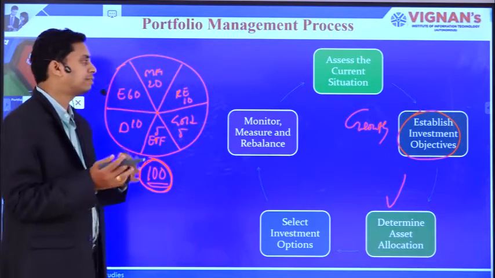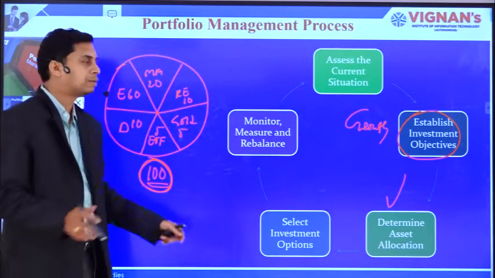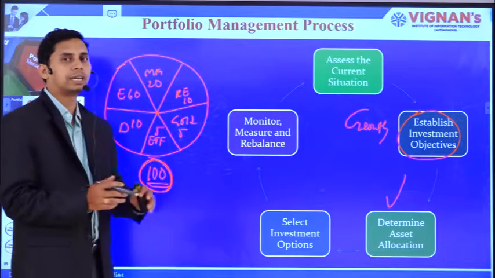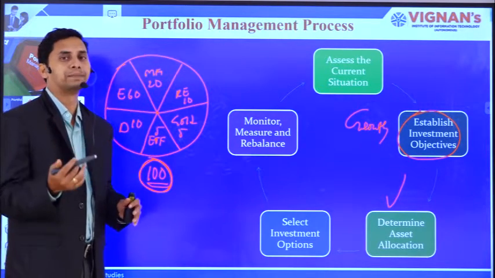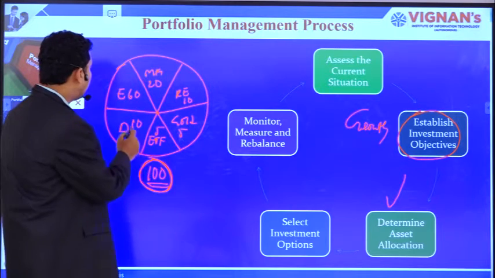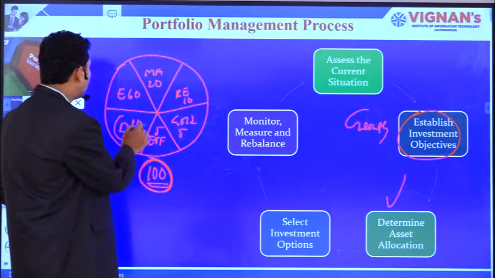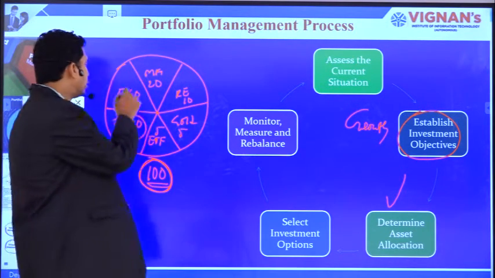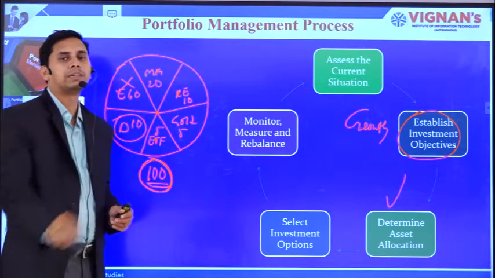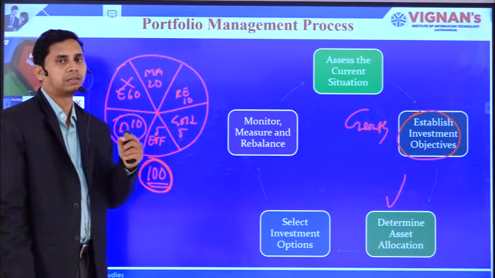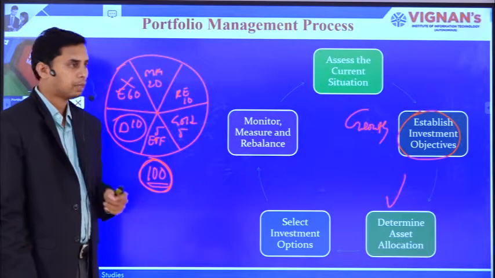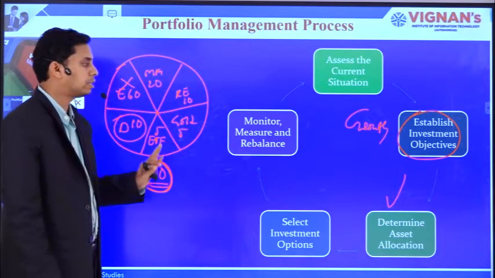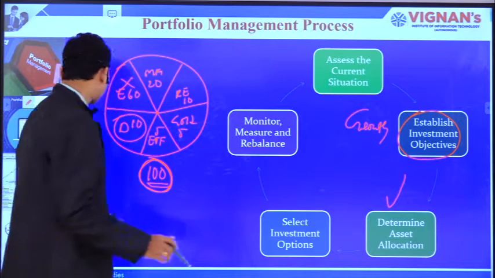In case our objective is not growth but safer income, then in such a scenario we may increase the debt portion to a greater extent and reduce the equity capital. We will keep the equity component very low. So, this is what is known as asset allocation.